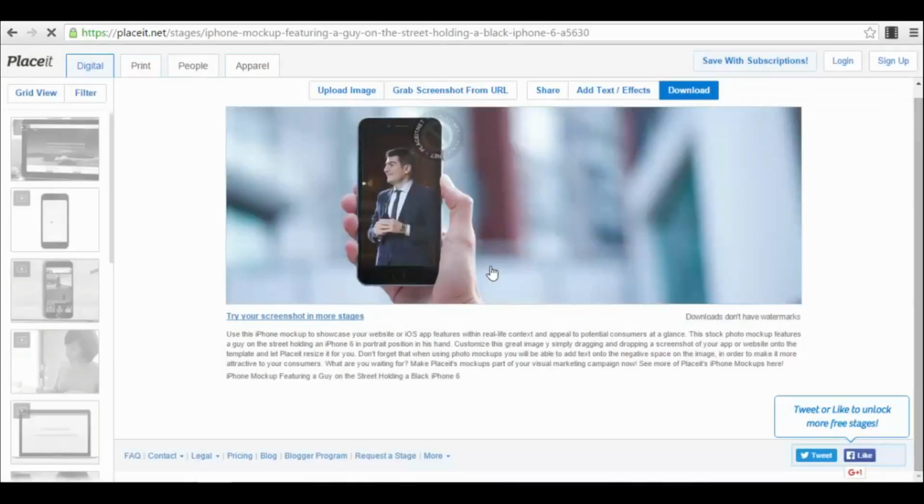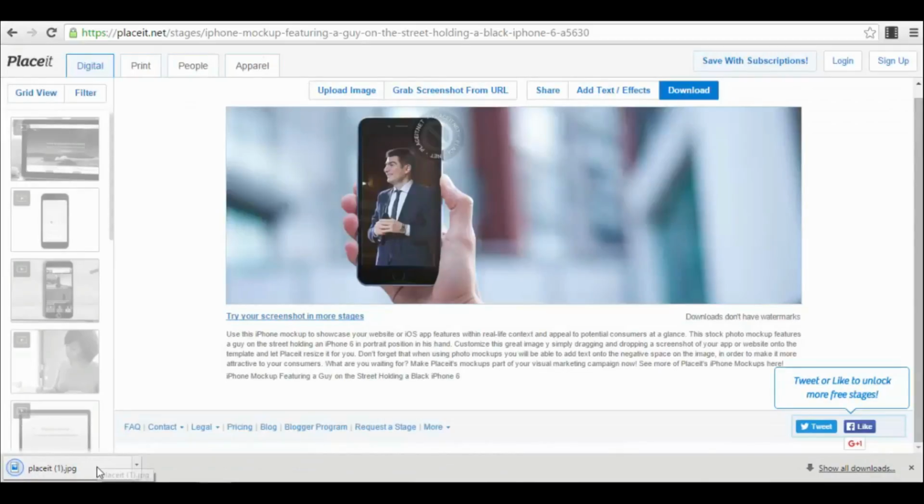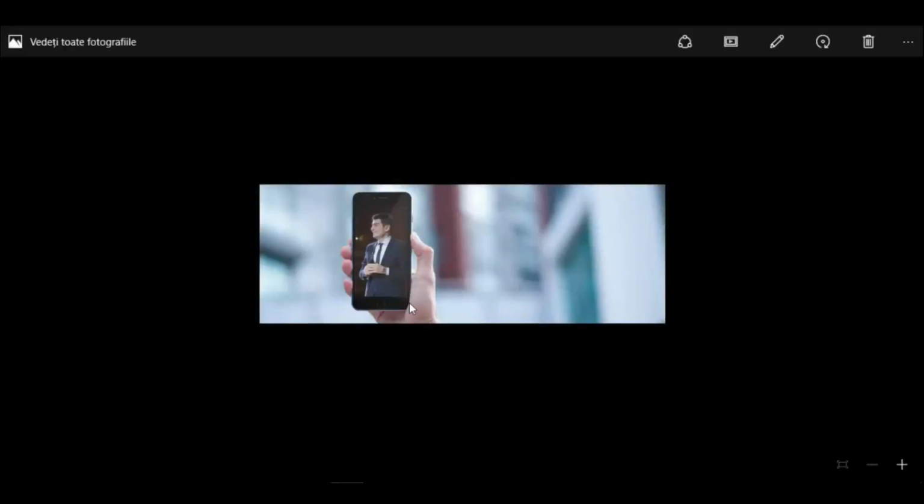So you just press the download button, and let's have a look so you can see exactly how this looks. It's actually a very nice photo. This looks awesome. This gives a professional look to your photos. As I stated before, it's crucial if you are promoting an app on social media, or a new service or a subscription plan or a new platform on social media. This gives it a very professional look, so I really recommend you use this app if you are promoting something like that.